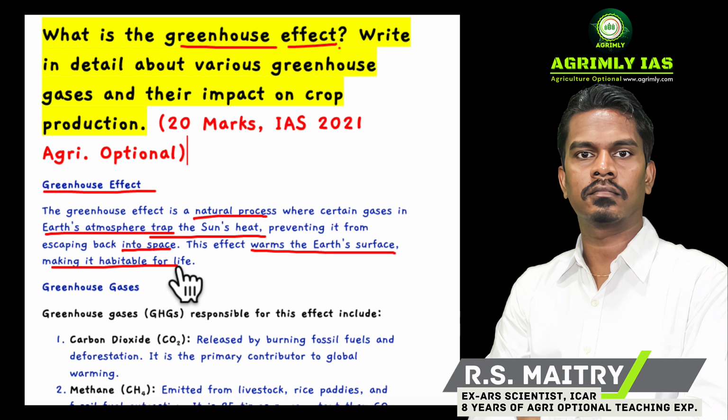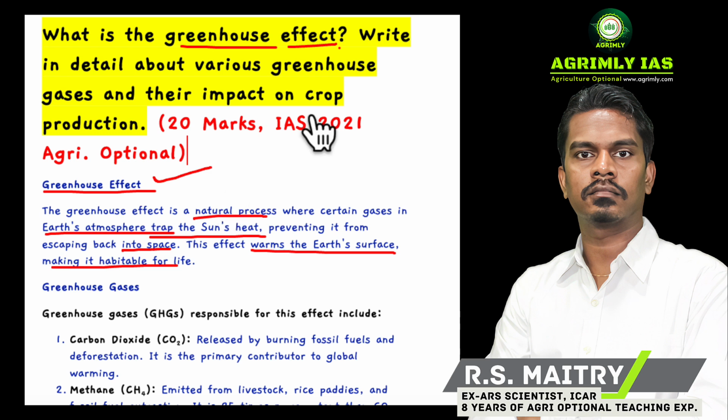But due to rising temperature caused by human activity, this greenhouse effect is leading to climate change, making the climate unsuitable for living and hampering different activities including crop production.